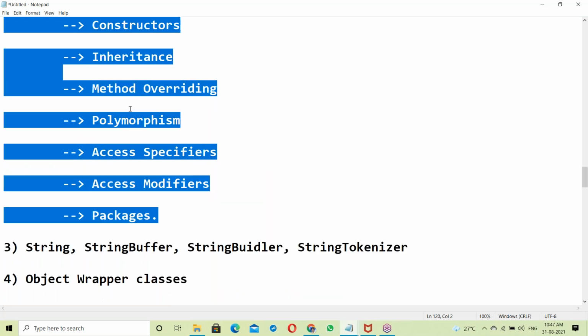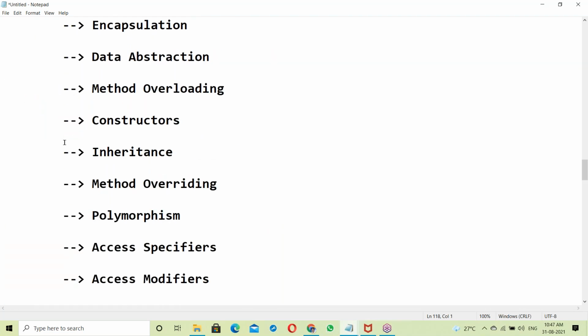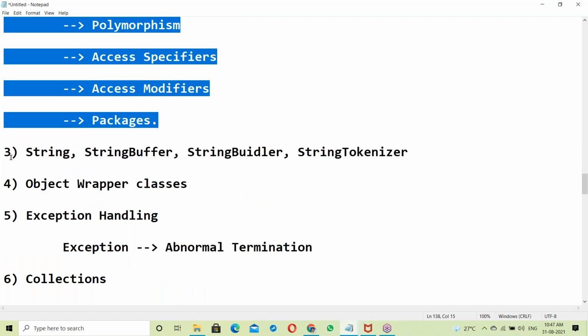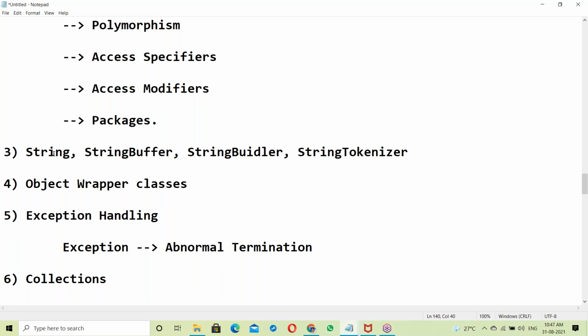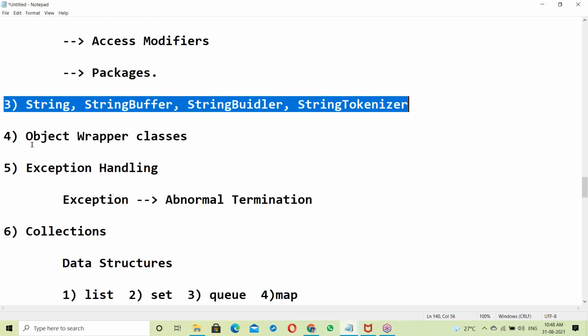After finishing OOP concepts, next are StringBuffer, StringBuilder, and StringTokenizer. All these classes are to handle strings only. But in all cases you can't use all of them. Depends on requirements: in some cases we use String, in some cases StringBuffer, in some cases StringBuilder. So depending on requirements, we can use different kinds of things.